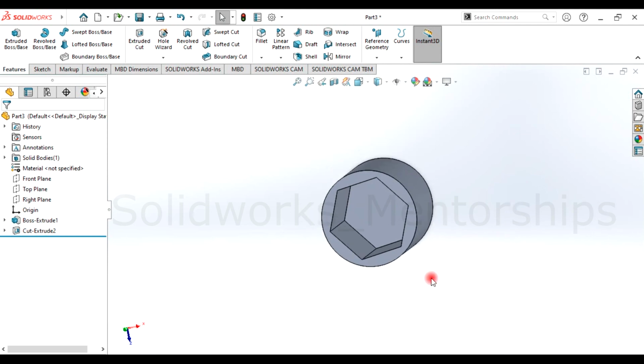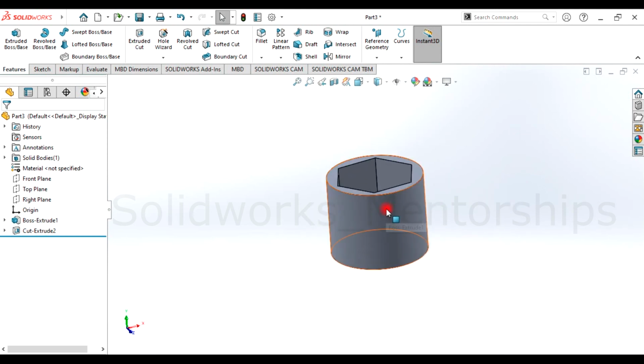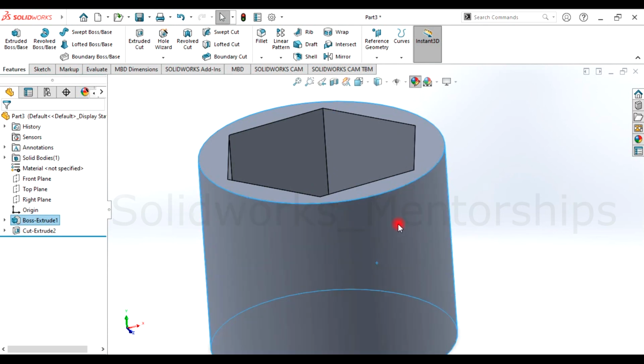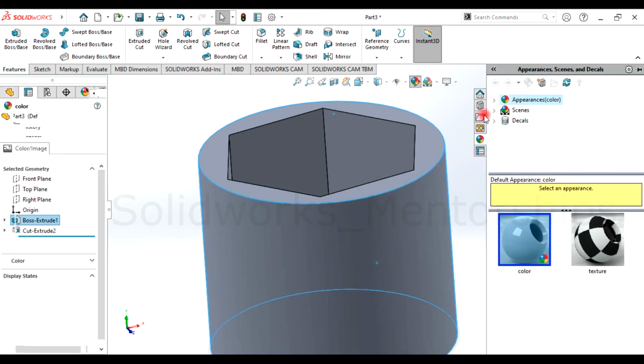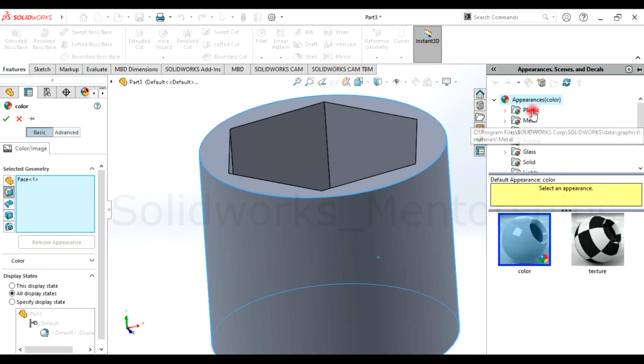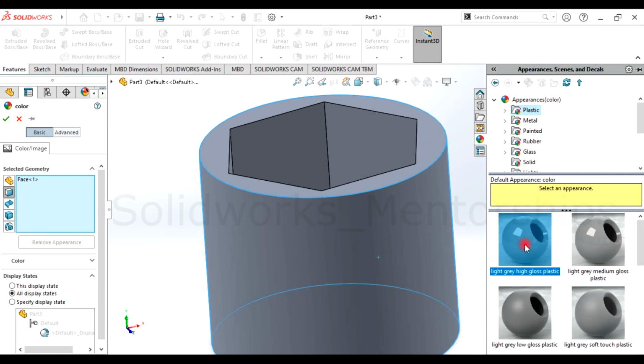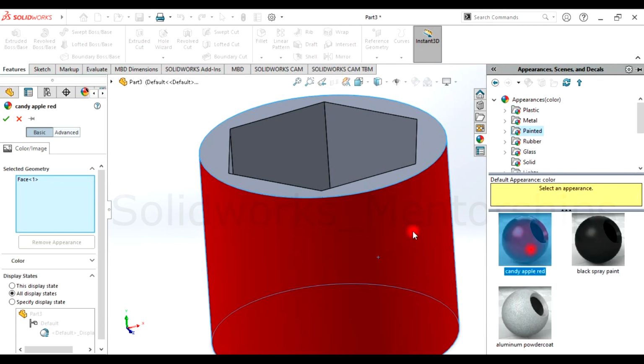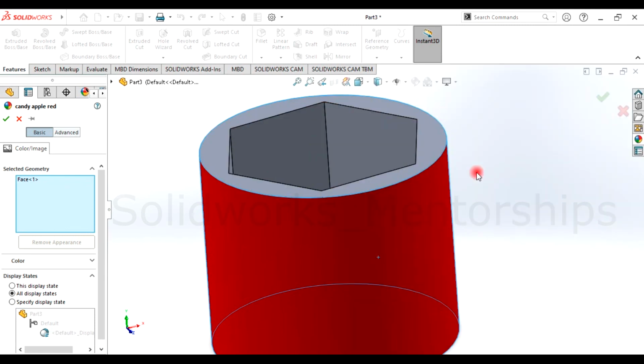You can even make 100 of them, 1,000 of them, and start selling them. You can write your name here. There are a lot of things that you guys can do with SolidWorks. You can change the color. Change the color you want. We have the colors here. Choose plastic. We have this here, for example, painted. We have red. It's very rich. You can do a lot of things you want.